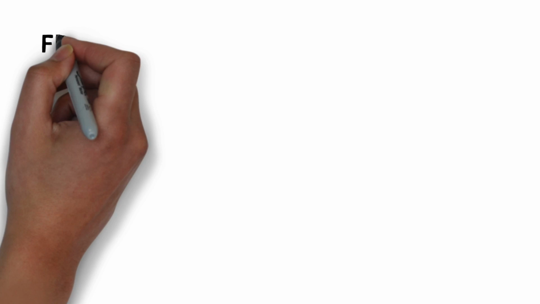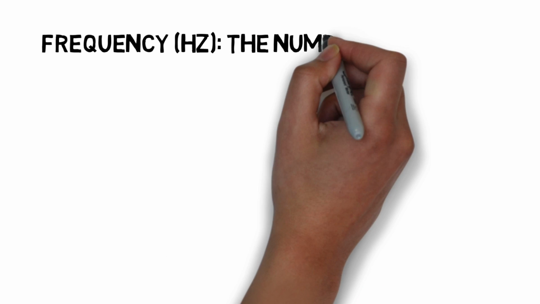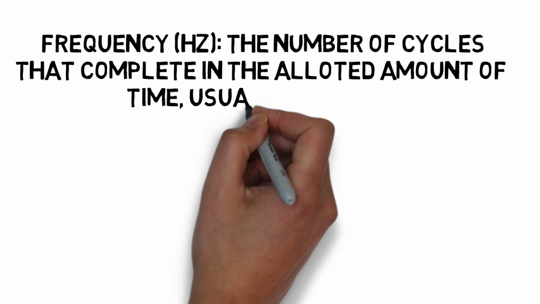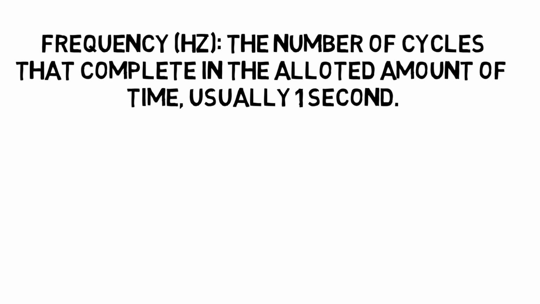Now, there are several characteristics of waves. First is frequency, which is measured in hertz, or Hz. This is simply the number of cycles that complete in the allotted amount of time.